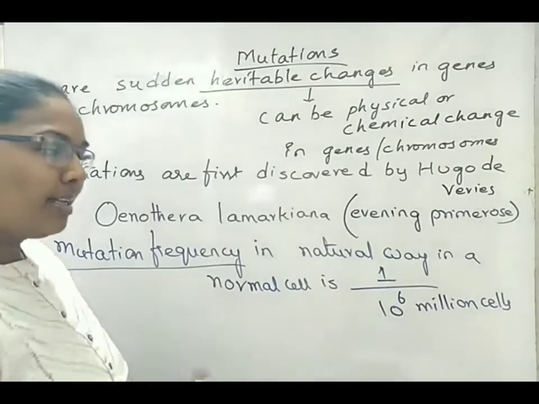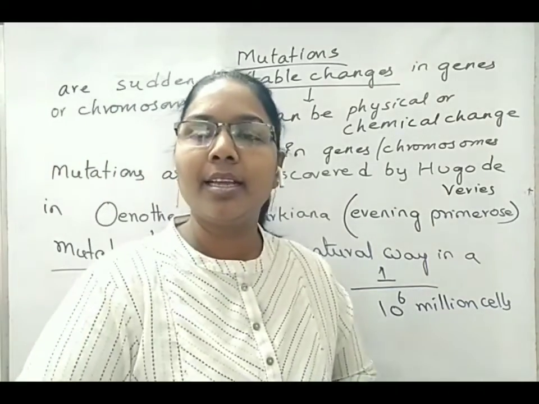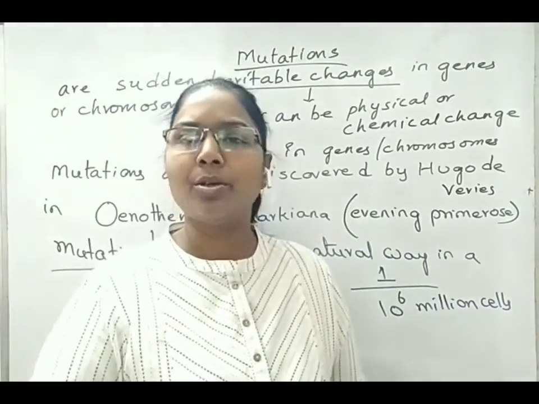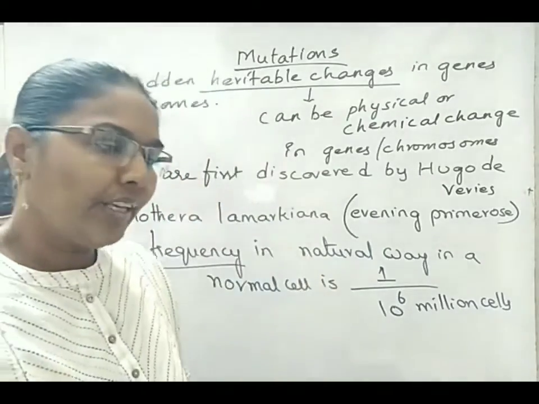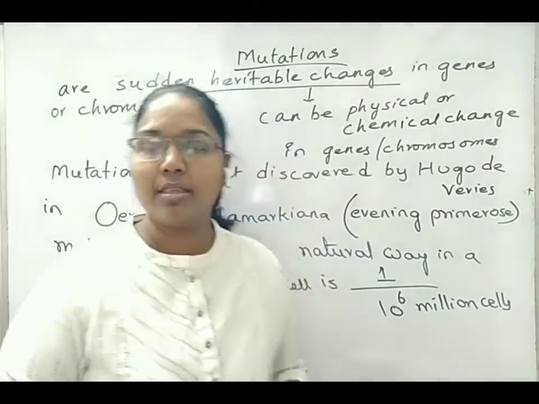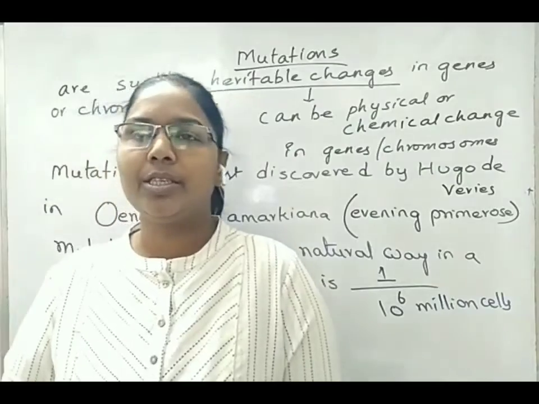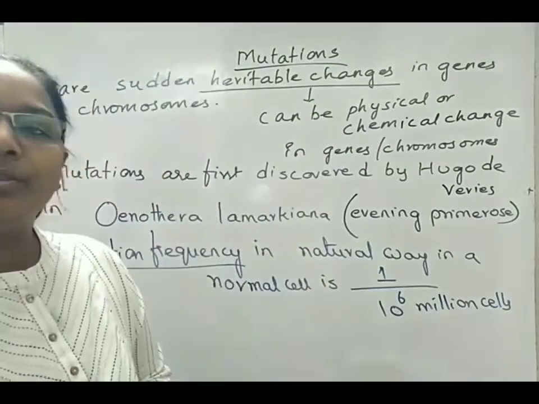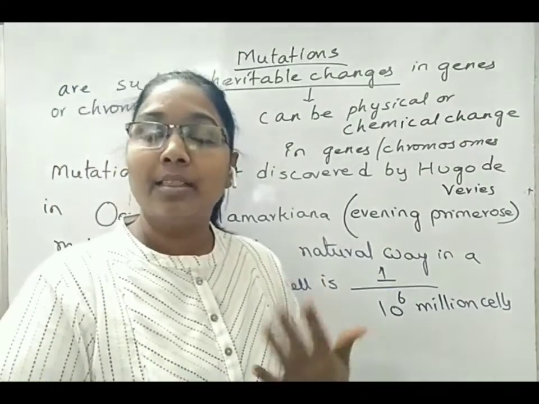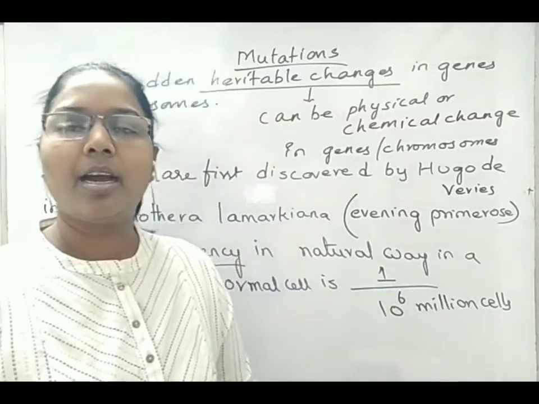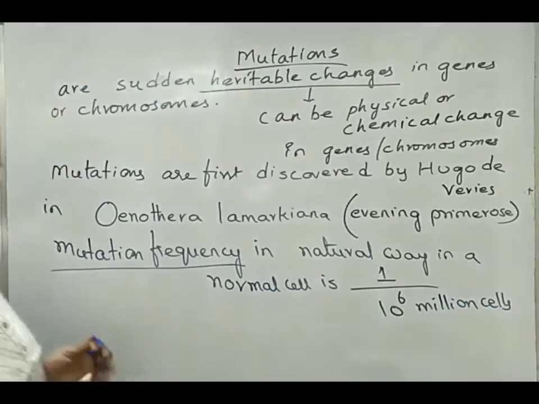Then there are some other types of mutations that happen because of some chemicals or some radiations. So there are some substances that are causing mutations. What is the name of those substances? The substances that cause mutations are called mutagens.